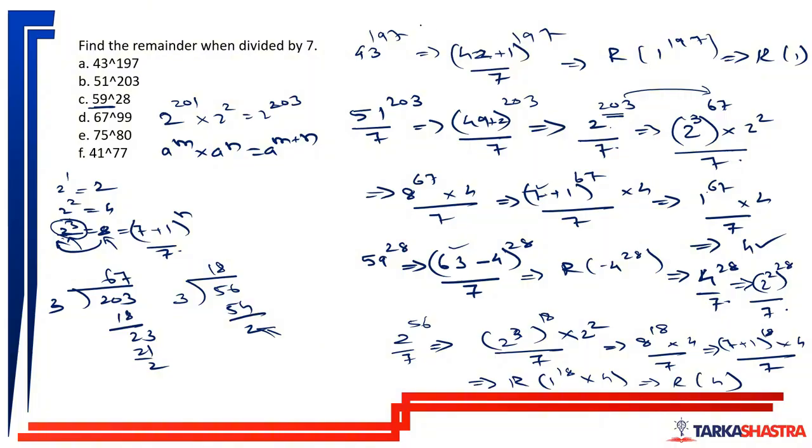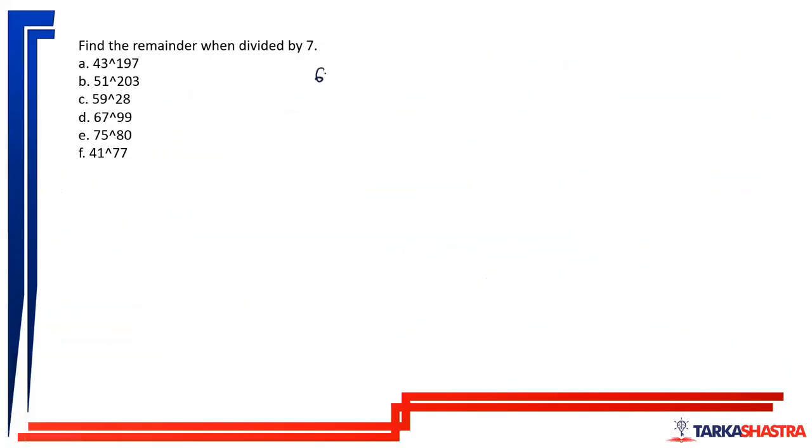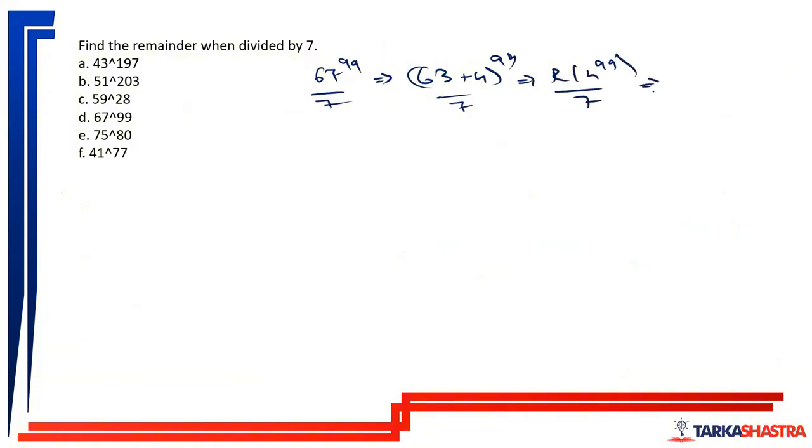Next thing that is beneficial is, for that we will have to solve the next question. 67 to the power 99 can be written as 63 plus 4 to the power 99 divided by 7, which will leave a remainder of 4 to the power 99 divided by 7, which is nothing but 2 square to the power 99 divided by 7, which is nothing but 2 to the power 198 divided by 7.